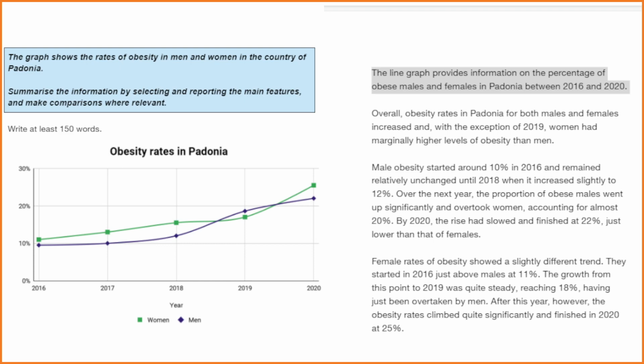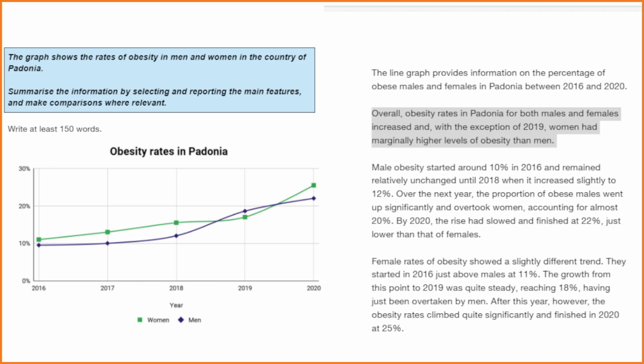The next paragraph is your overview, and your overview needs to be a summary of the general trends that you see. You don't want to be including too many details, or any details if possible. What you're trying to do is just show the reader that you have found some trends. Let's look at the overview in grey.